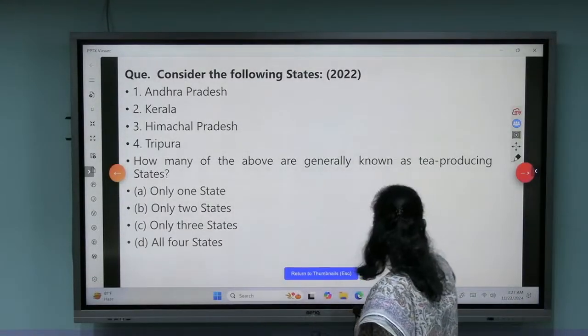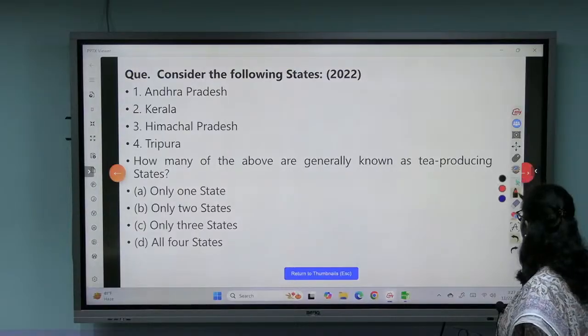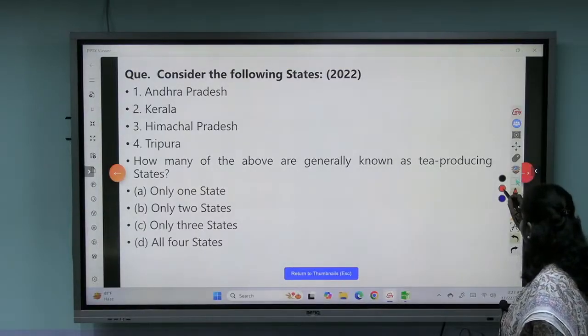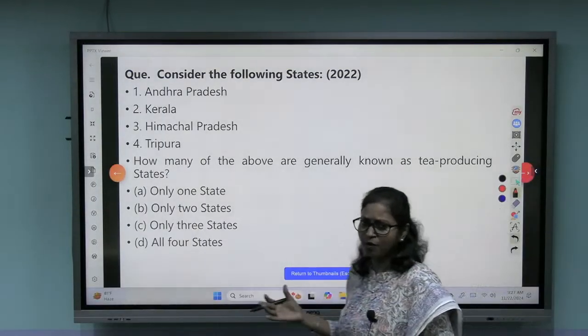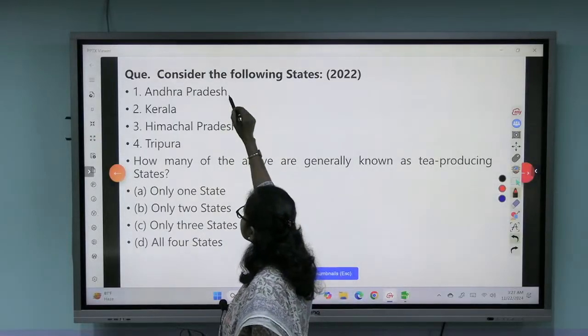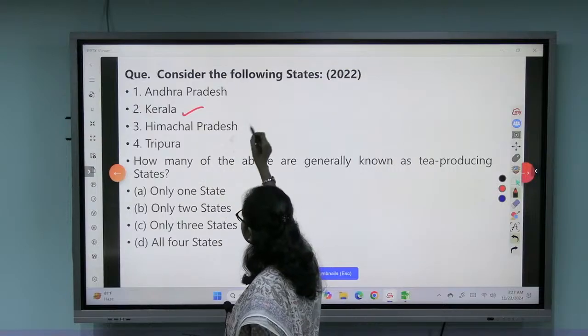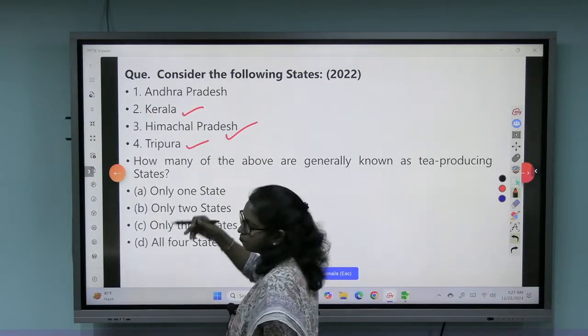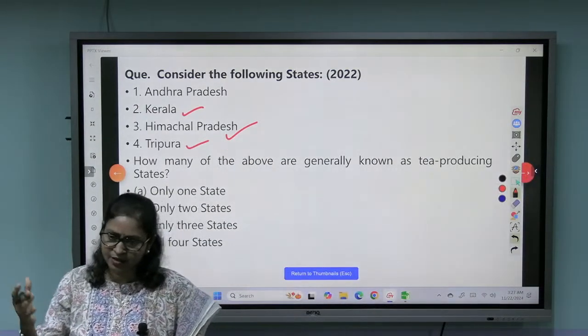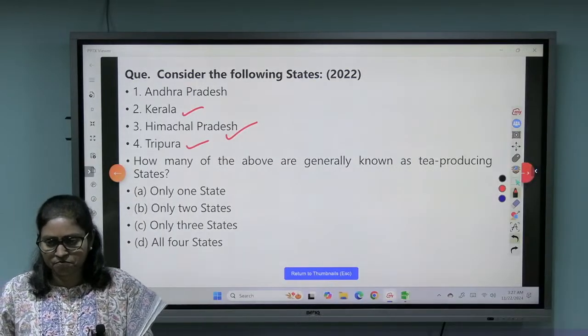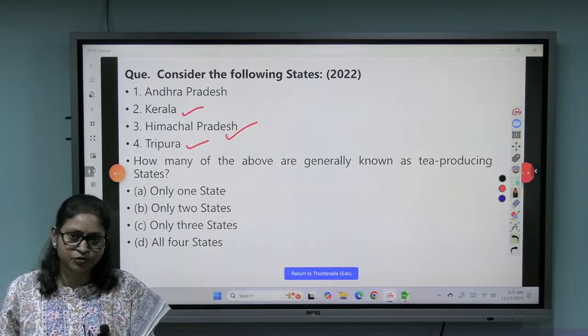I think this question is again easy, but maybe confusing for some if you have not studied properly. We know Kerala is a hilly region. Himachal Pradesh is again a hilly region. Tripura is a northeastern state, near Assam and all, which are very high tea producing.